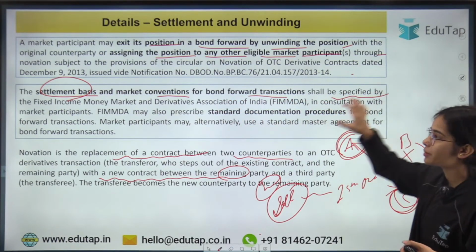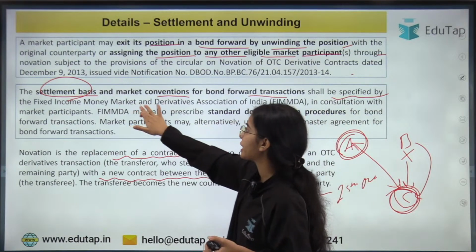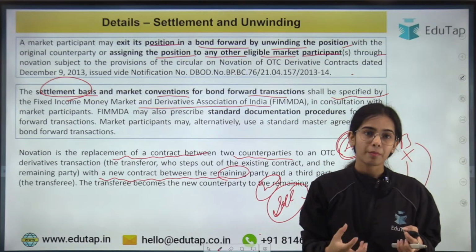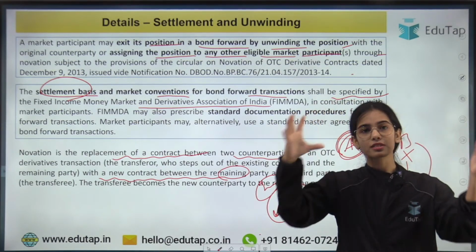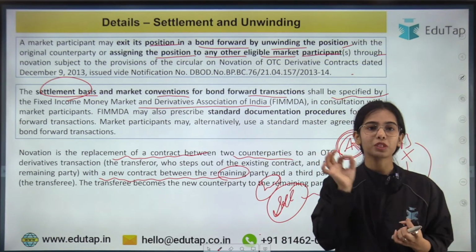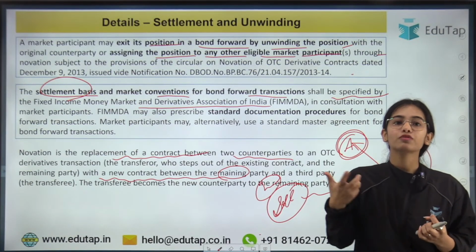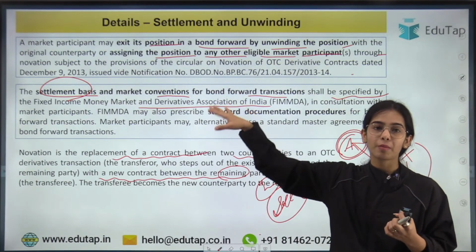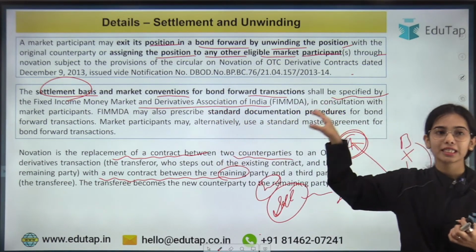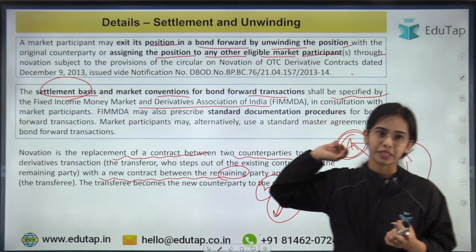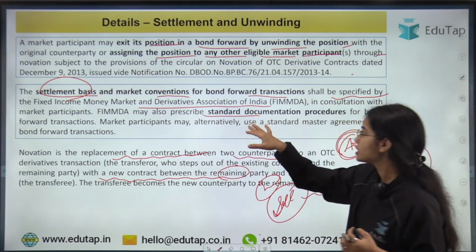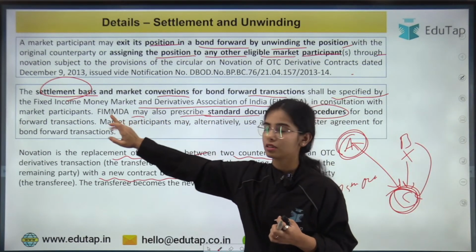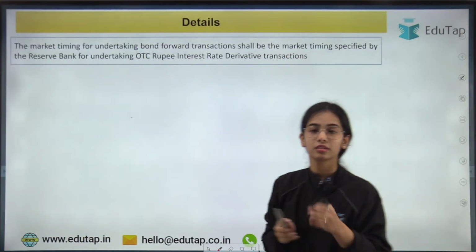This shall be specified by the Fixed Income Money Market and Derivatives Association of India in consultation with the market participants. So we have discussed the overall rules and regulations that have been specified by the RBI. But for the working of the market, there are more rules and market conventions that have to be identified. That will be done by FIMMDA. The standard conventions or the standard documentation procedures will be prescribed by this organization. So that is the idea.